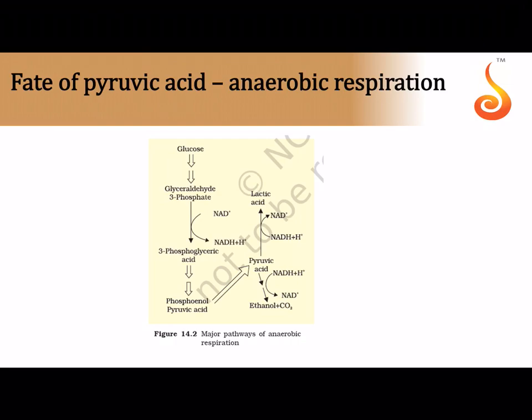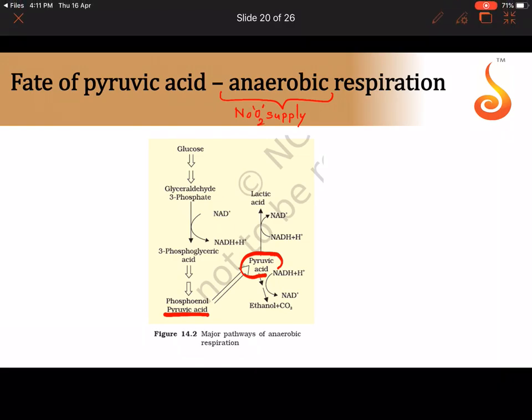What happens to pyruvic acid? The pyruvic acid has different fates. Now, for example, if it is anaerobic, then anaerobic means when there is no oxygen supply. In case of, say, in yeast, in primitive eukaryotes like yeast, or in bacteria, or even in some of our own cells like muscle cells, we exhibit a process which is referred to as fermentation.